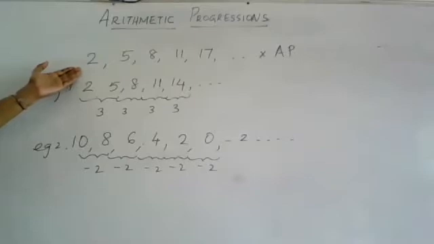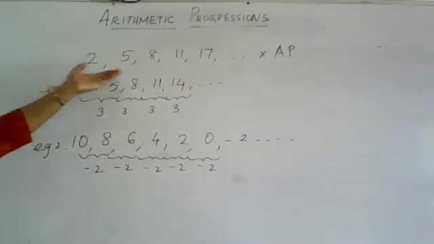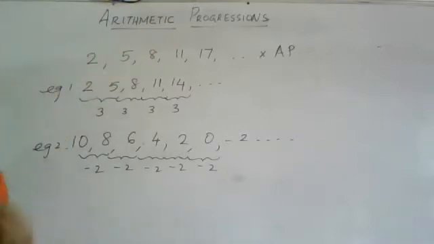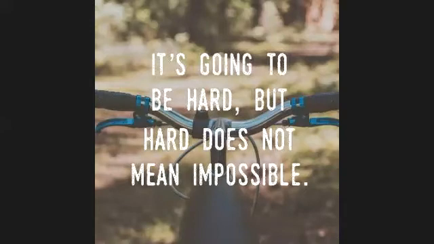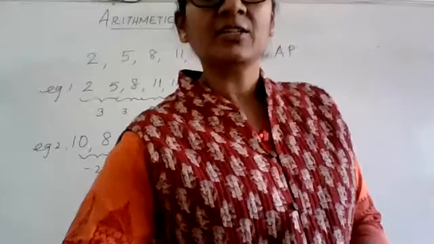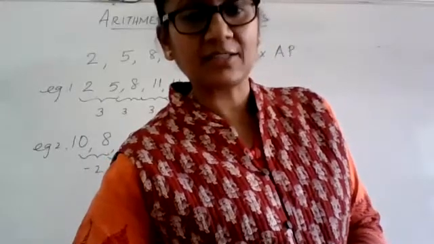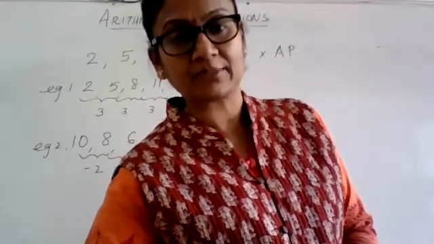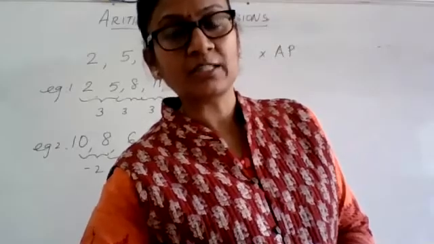I take the first term as 2 for a given AP and I tell you the fixed number that I am adding is going to be 0. So how will I generate my AP? What will my AP look like? Ma'am, same repeated terms. Yes, the first term will be repeated n number of times, as many terms as you want to generate.